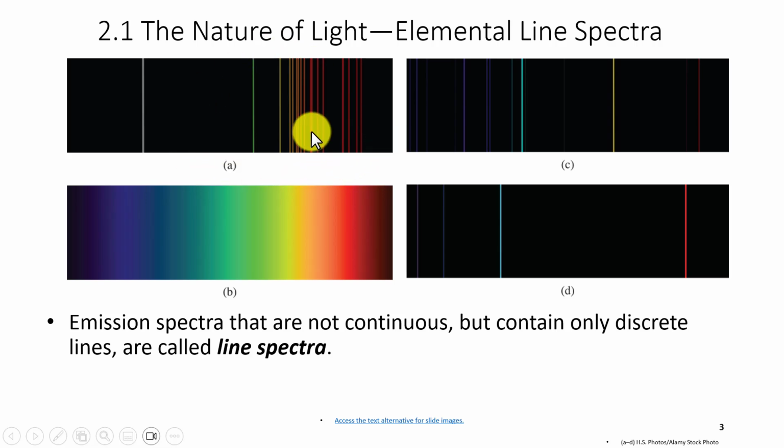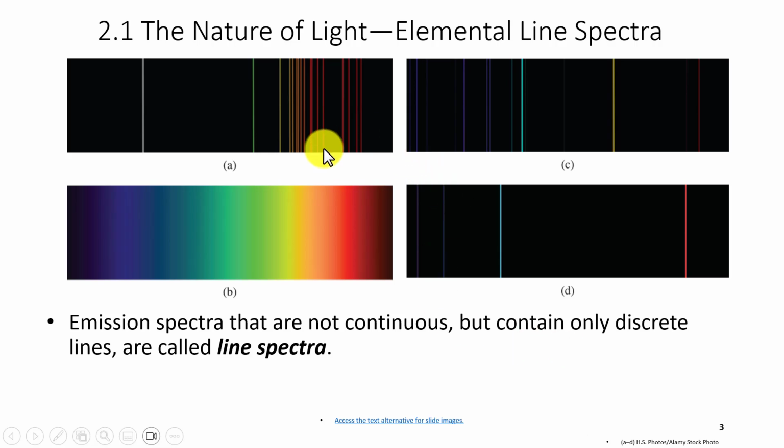Here we've got several atoms. So we have here in A, we have neon. We talked about this, that is the light from the sun. And then we've got helium, and lastly hydrogen. And you can see that even between atoms, the emission spectra can vary. These are not continuous. They contain discrete lines, and therefore they're called line spectra.